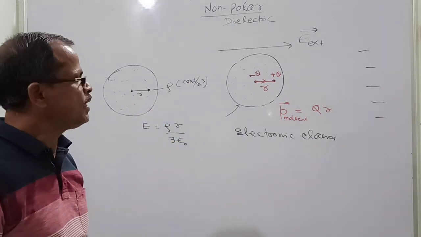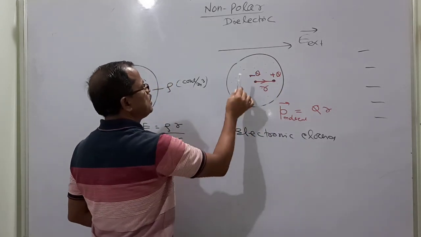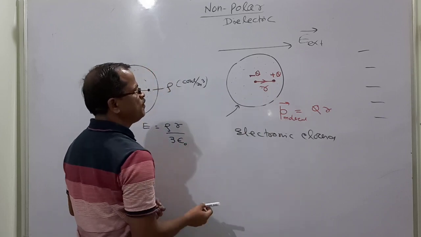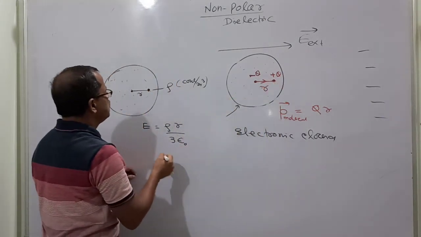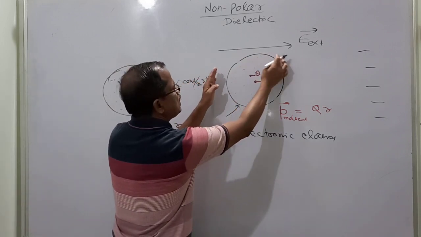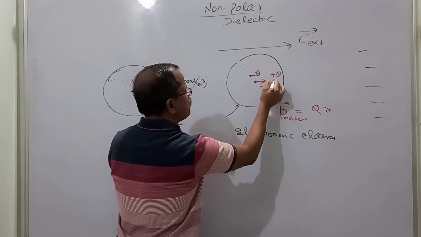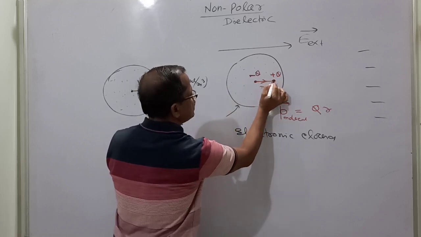This is the electronic cloud, negative charge. At a distance r from the center, what is the electric field and in which direction? Since the electronic cloud is negative, the electric field developed at this point is towards the left.